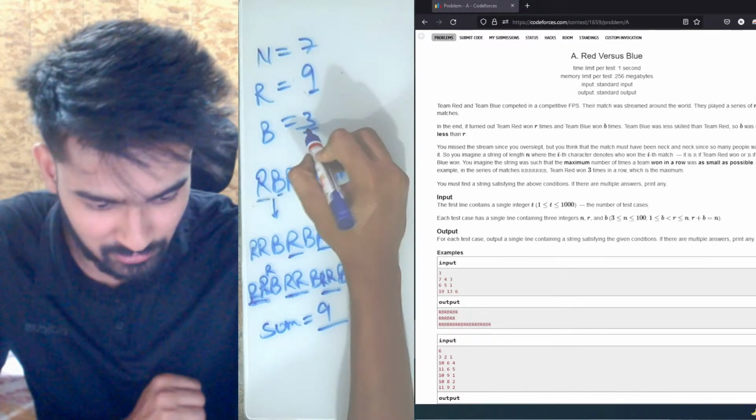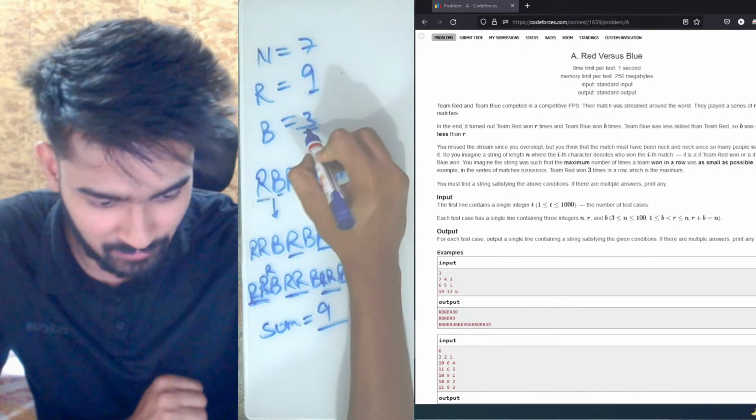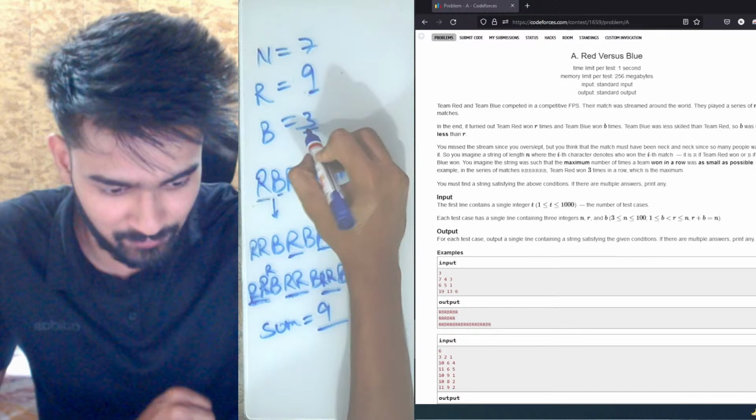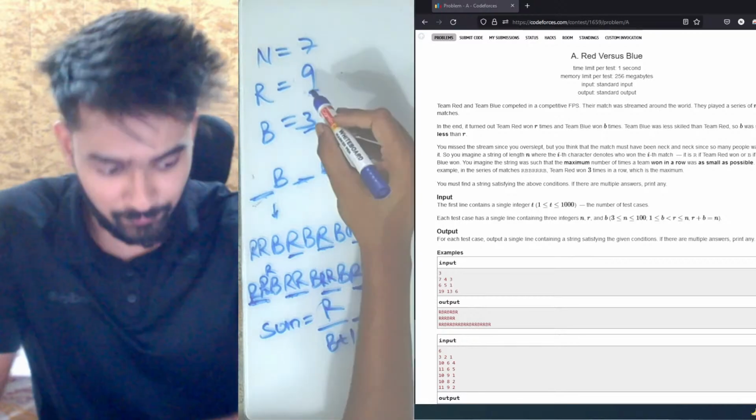If we had 3 B's, then B, B, B. That means one set of R can come here, one set of R can come here, one set of R can come here, and one more set of R can come here. That means we have 4 sets of R. That means B plus 1. So what we have to do is sum is equal to R upon B plus 1.